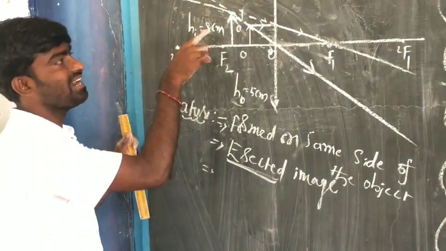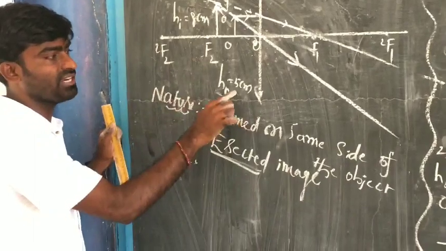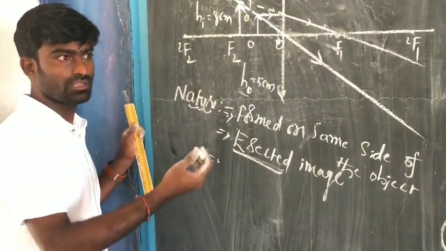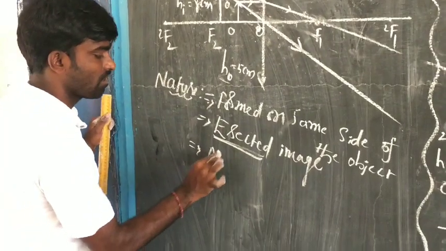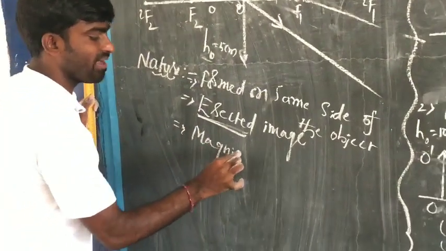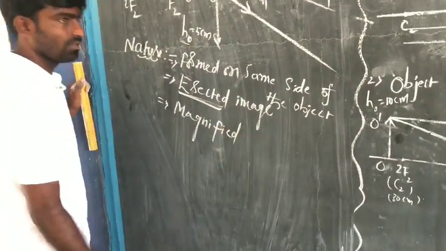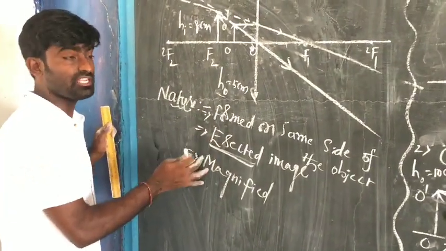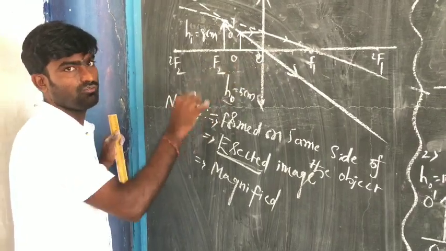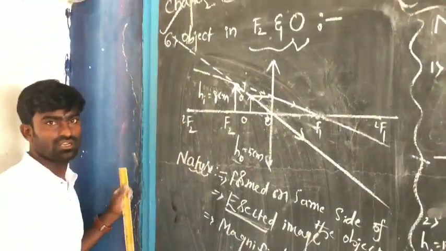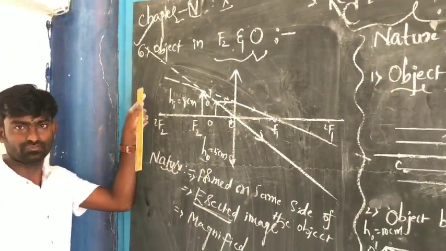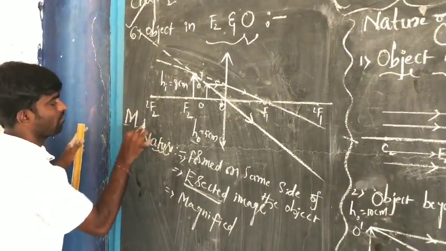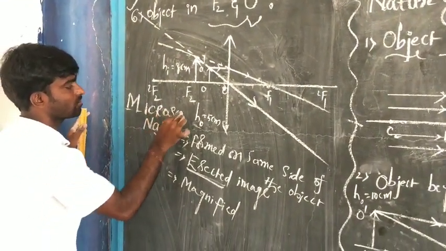If you observe its length compared to its object, the height of the image is magnified. So magnified image. So this is about the nature of the image which is in between F2 and O. So this is the case which is used to construct microscopes.